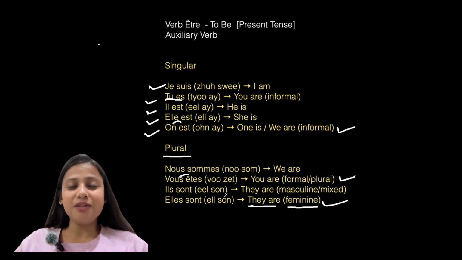Now let us repeat from beginning. It's je suis, tu es, il est, elle est, on est, nous sommes, vous êtes, ils sont, elles sont. Hope you get it. Now let us look at few examples.